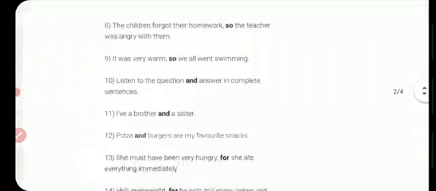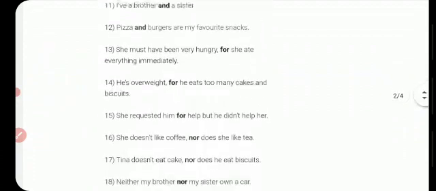We will go through each example. I have a brother and a sister. Pizza and burger are my favorite snacks. She must have been very hungry, for she ate everything immediately. He is overweight, for he eats too many cakes and biscuits. He requested him for help, but he didn't help her. Next is nor. She does not like coffee, nor does she like tea. Tina does not like cake, nor does she eat biscuits.